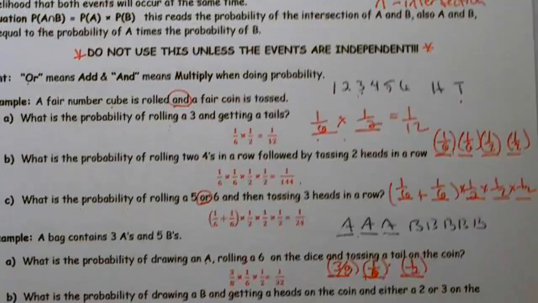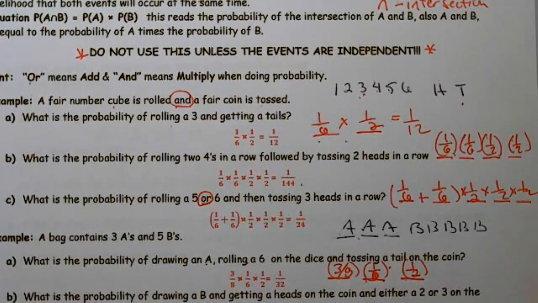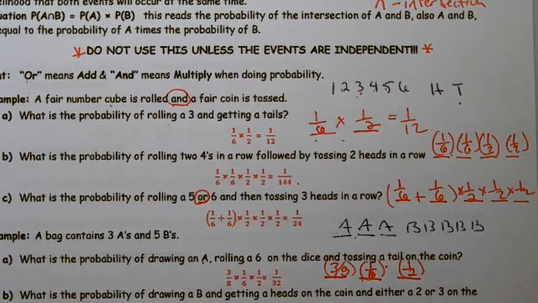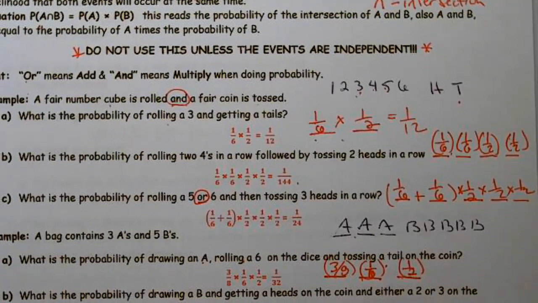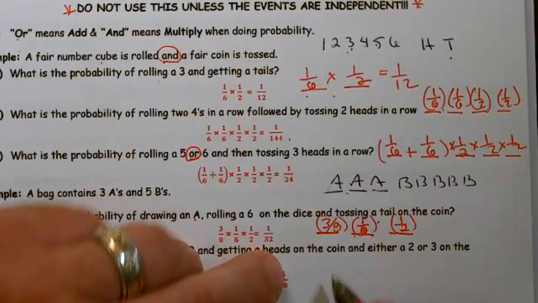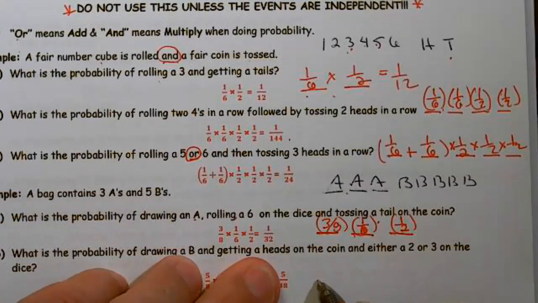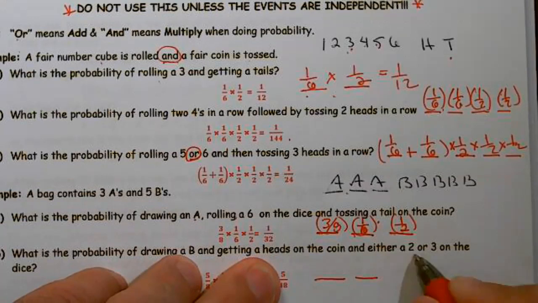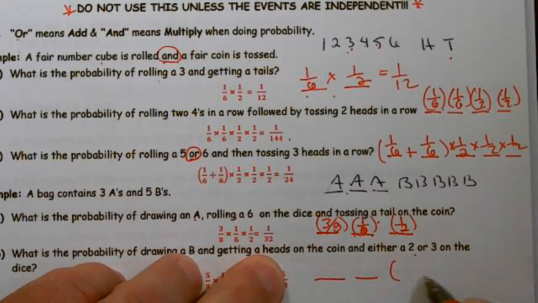What is the probability of drawing a B and getting a heads on the coin and either a 2 or a 3? What are we asking for here? We're asking for a B, so that's one thing. A heads, that's another. And then either a 2 or a 3, and or means add, so I need a blank plus blank.